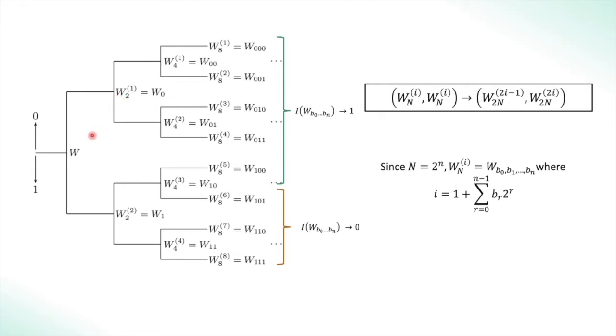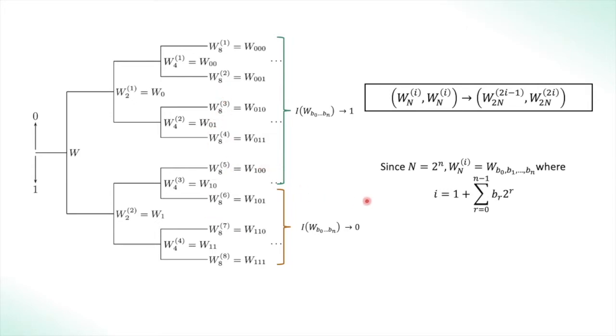We define a binary tree with the root node as W or W0. W is the single input, single output channel. All the nodes of this tree at depth m are W_i, where n is 2 to the power m. So at depth 2, we have W4 and all the indices as well: W41, W42, W43 and W44. At depth 3, we have W8i.